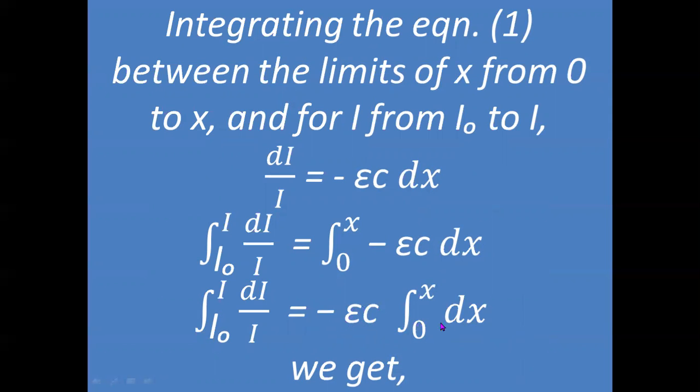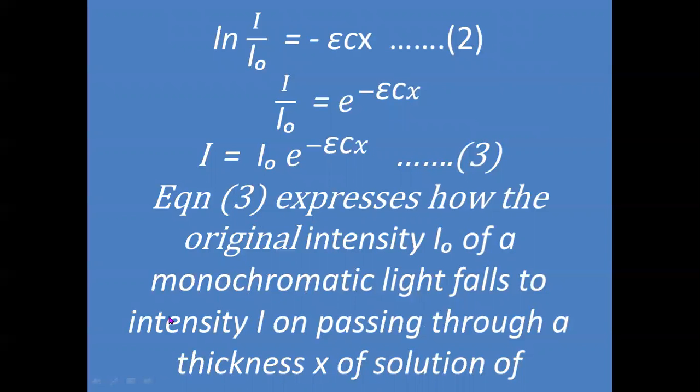Therefore, it is minus epsilon C x, and this is the formula, it will give you ln I by I0. If we take anti-logarithm, then it will become I by I0 is equal to the exponential form, e to the power minus epsilon Cx, or I is equal to I0 into e to the power minus epsilon Cx. Let us call this equation 3,